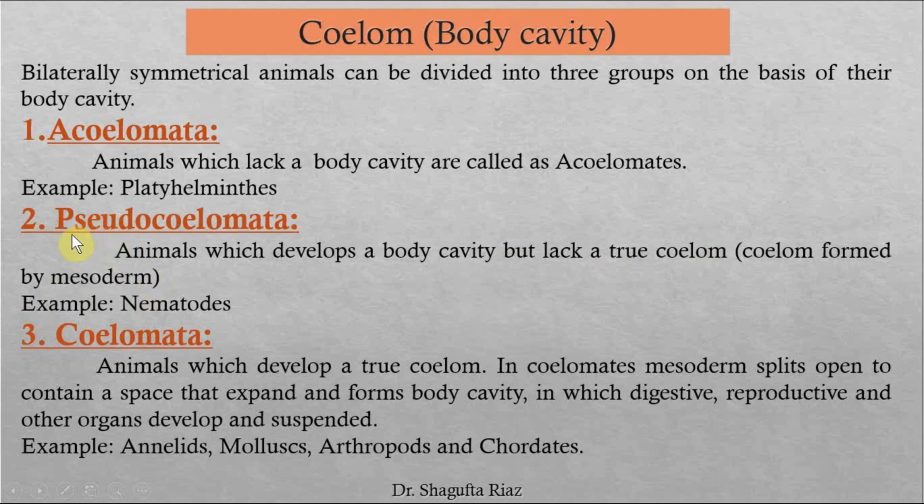So they are called pseudocoelomates or pseudocoelomata. An example is nematodes. All the roundworms, nematodes, are included in pseudocoelomates. As I told you earlier, whenever the A is added to any term, it means this phenomenon is absent in this term, right? Acoelomate animals lack a body cavity, and the example is platyhelminths.